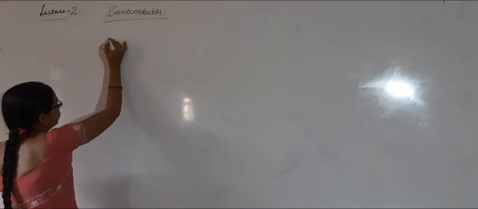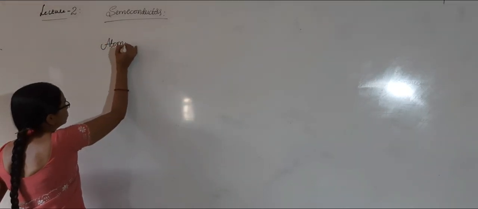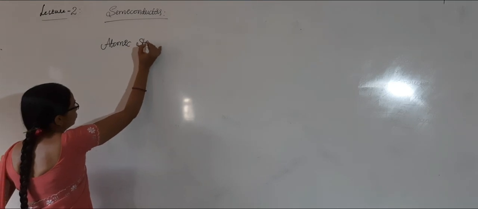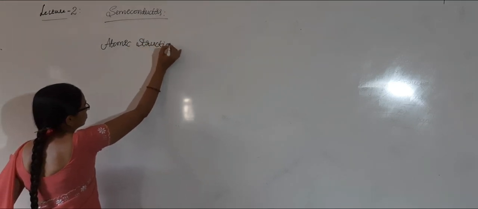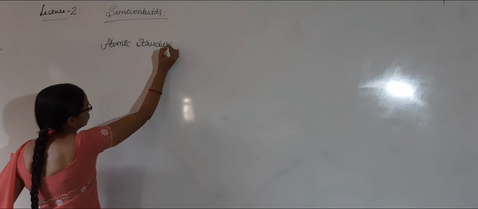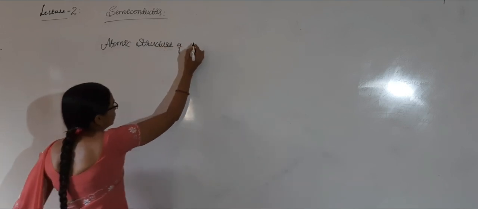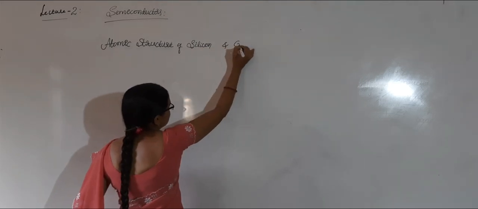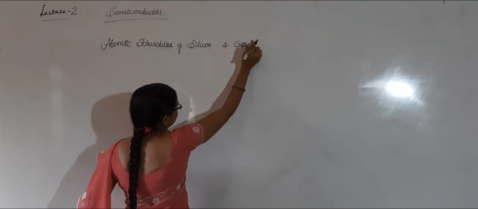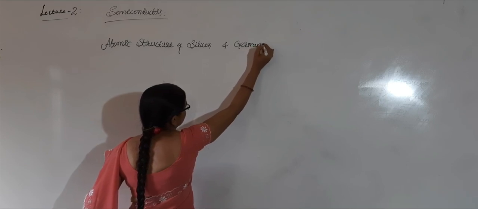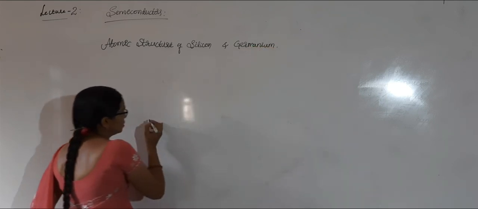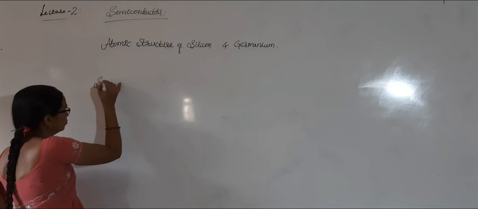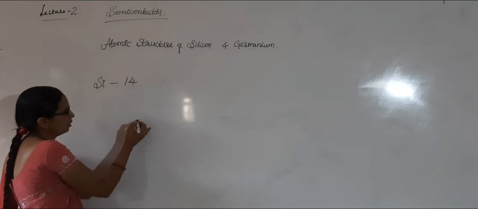Now we look into atomic structure of silicon and germanium. In silicon, the atomic number is 14.